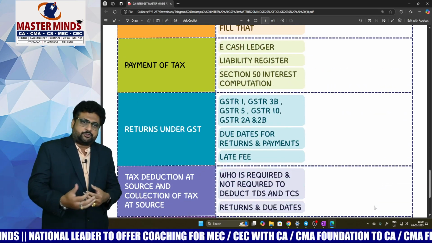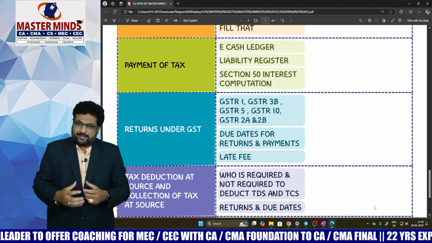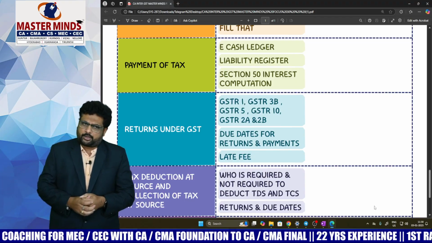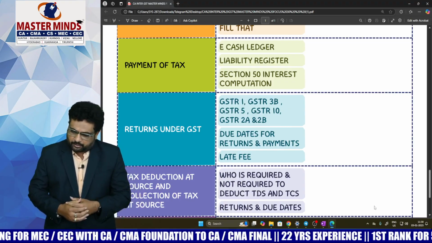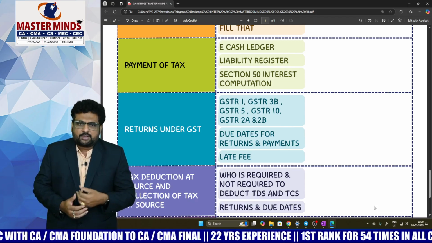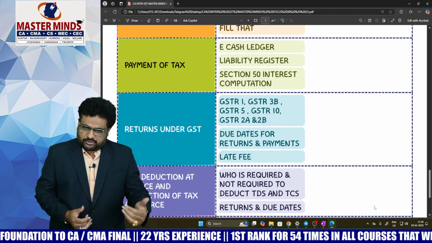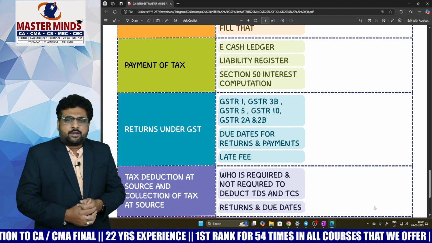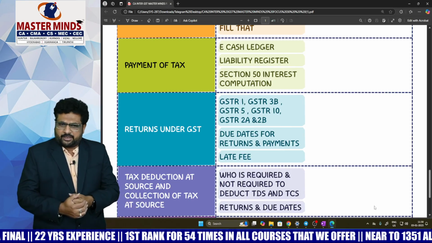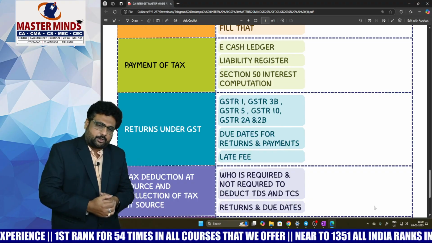Next one is with respect to payment of tax. The important areas will be e-cash ledger and liability register topics. Along with that, Section 50 interest computation is the most important one. You need to keep focus on that in the payment of tax chapter. And with respect to returns, the areas you need to keep focus on are GSTR-1, GSTR-3B, GSTR-5, GSTR-10, GSTR-2A and GSTR-2B, and due dates for returns and due date for payment of taxes. And if the returns are not filed within the due date, what is the late fee? All these things will come under the topic of returns.